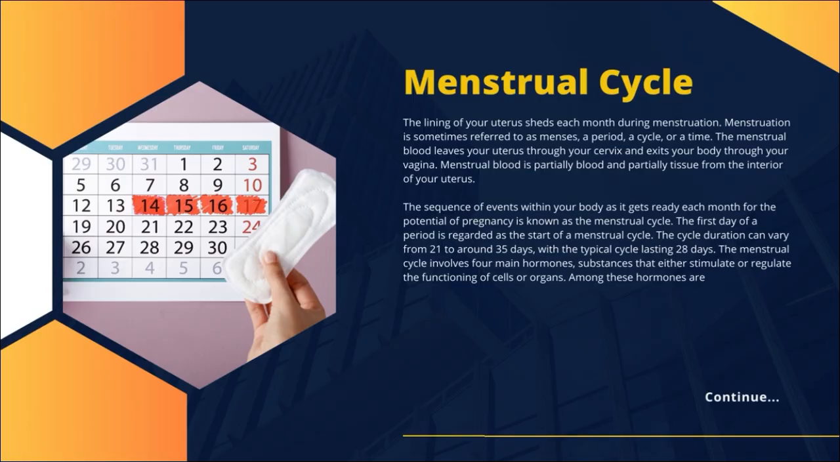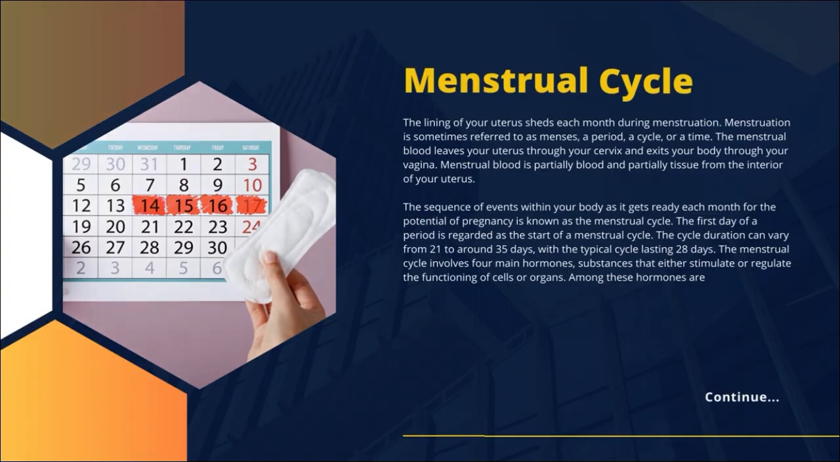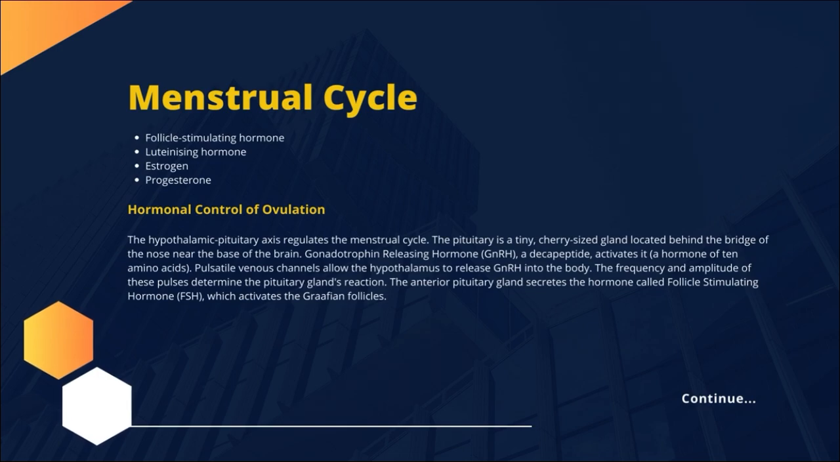The sequence of events within your body as it gets ready each month for the potential of pregnancy is known as the menstrual cycle. The first day of a period is regarded as the start of a menstrual cycle. The cycle duration can vary from 21 to around 35 days, with the typical cycle lasting 28 days. The menstrual cycle involves four main hormones, substances that either stimulate or regulate the functioning of cells or organs. Among these hormones are follicle-stimulating hormone, luteinizing hormone, estrogen, and progesterone.